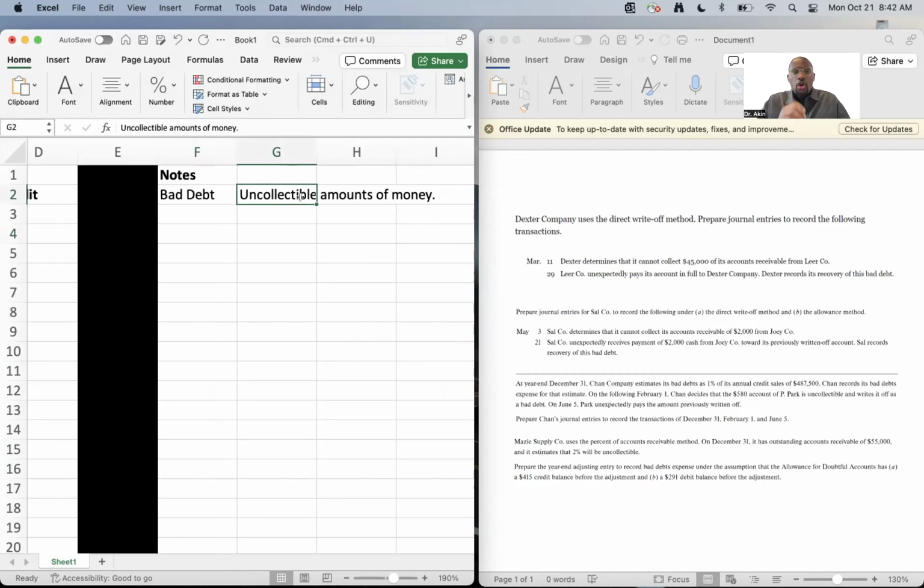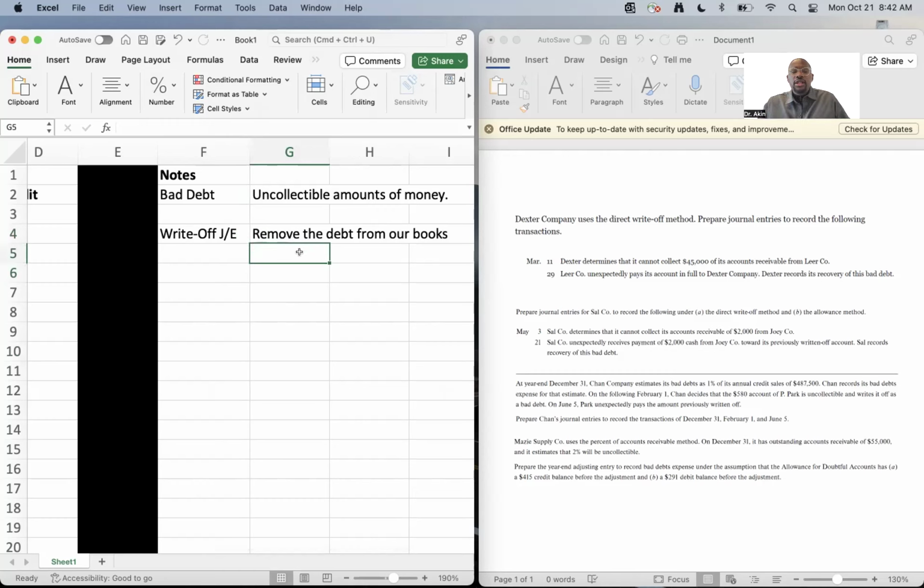What do we mean by write off bad debt? To remove the debt from our books. When we talk about write off, we're talking about removing the debt that someone owes us from our books. In other words, removing the amount from accounts receivable.